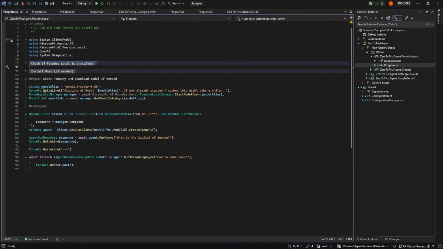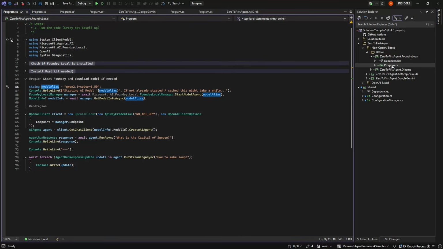But we then have our manager of Foundry Local, where we need to choose which model we want to use and start that model when we have the service up and running and get some model information back. And once we have that, it is essentially also OpenAI specific. We don't need a key, but we just need to point to another endpoint. So it's essentially the same as the OpenAI. And then again, we do exactly the same thing to get our run async and run streaming async.